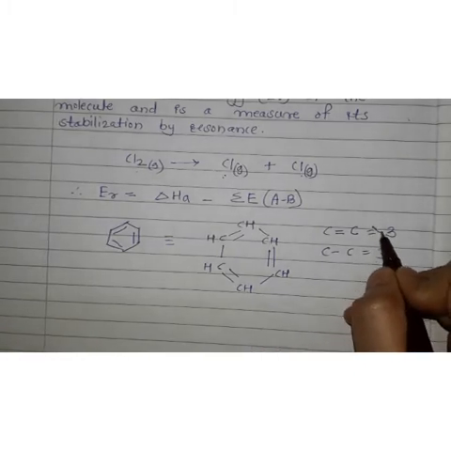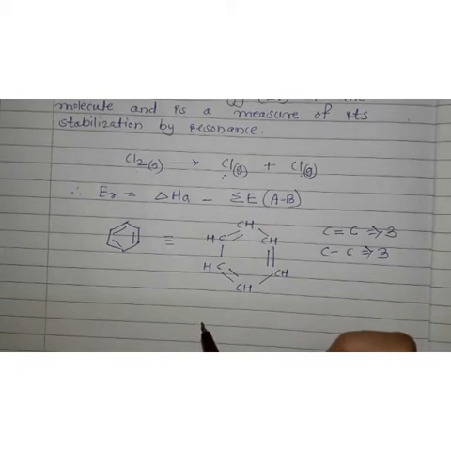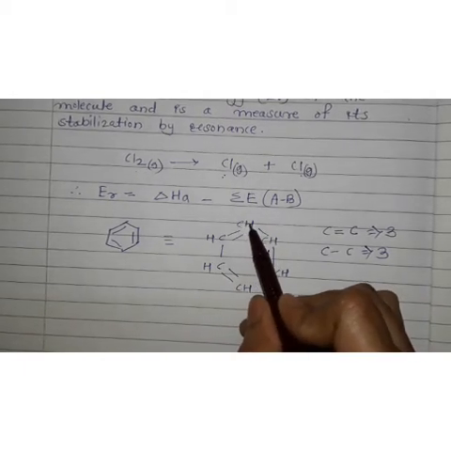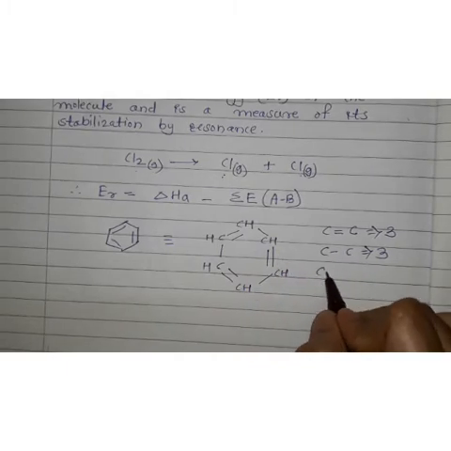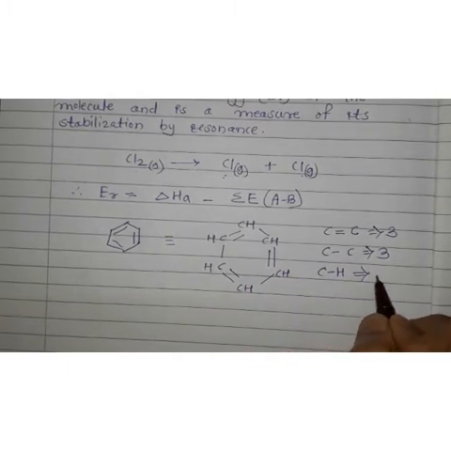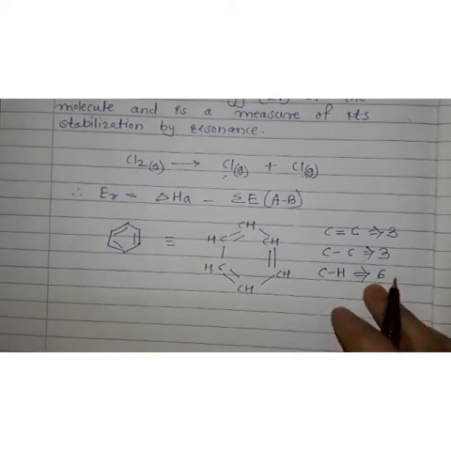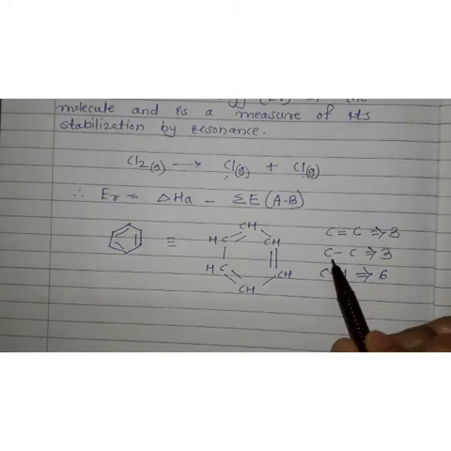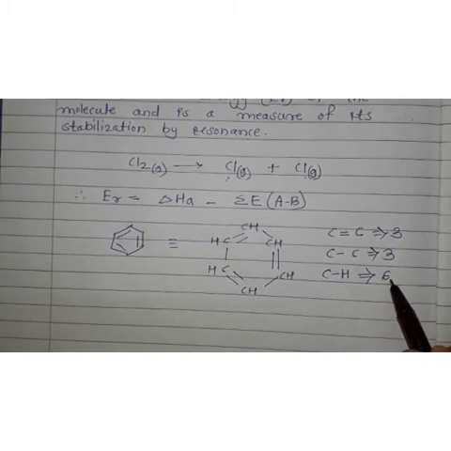Now we have to find the carbon-hydrogen bonds. How many carbon-hydrogen bonds are there? CH, CH, CH, CH, CH, CH. So the carbon-hydrogen bonds present in this structure are 6. Understand? Carbon-carbon double bonds 3, carbon-carbon single bonds also 3, and carbon-hydrogen bonds 6.